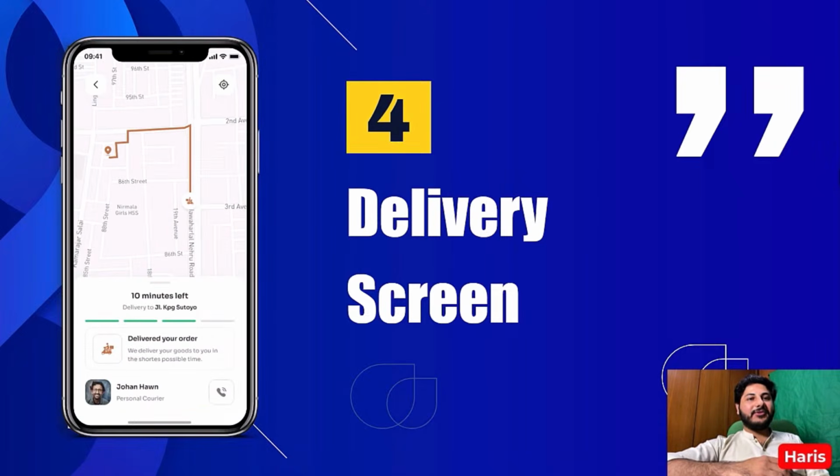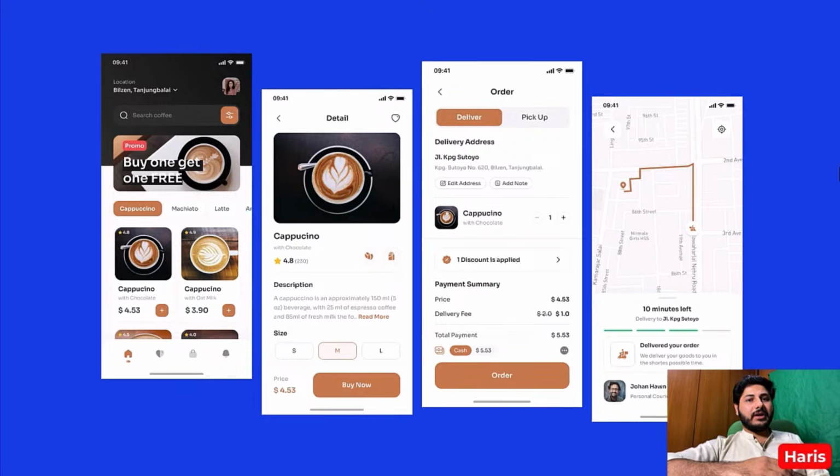The fourth screen is going to be our delivery screen. Track the magic, witness the status of your order, experience the convenience of Google Map with the added polylines, and also you have to create a nifty location button to let your users discover their current location with just a single tap. This challenge is not about just coding, it's about crafting an exceptional user experience. Don't miss out on the opportunity to showcase your skills and elevate your coding game.